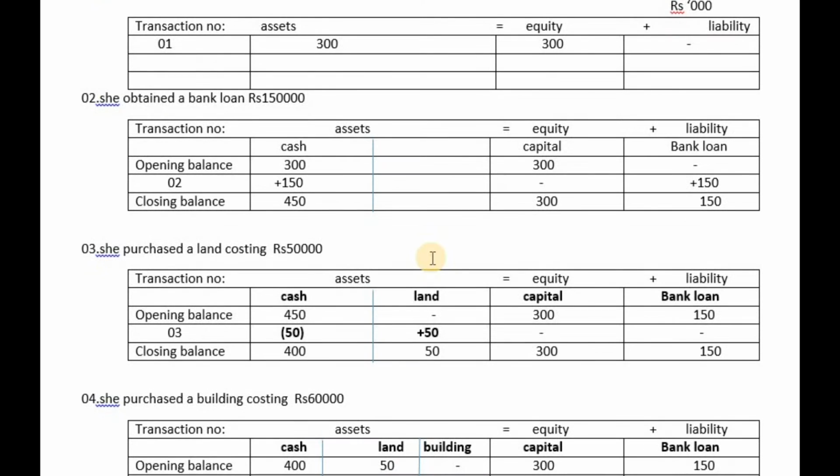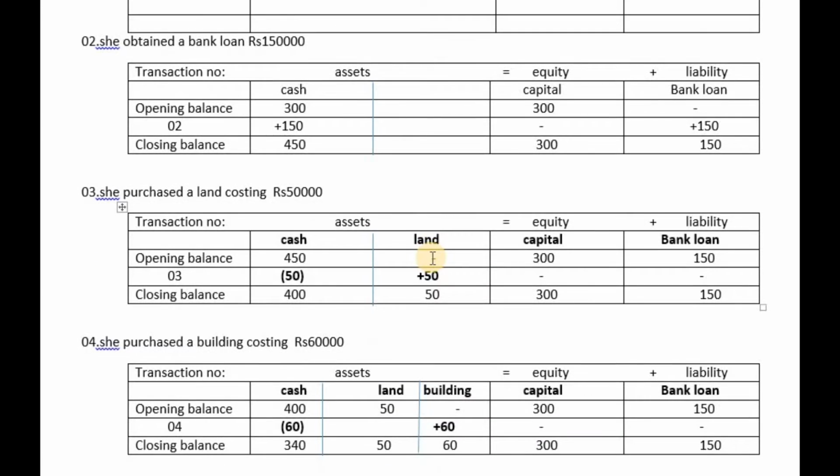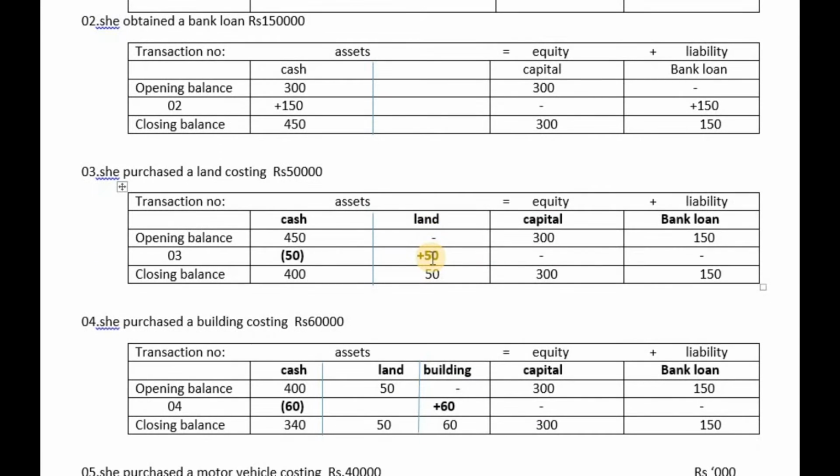Now move on to the third transaction. I told you that I am going to explain how 20 transactions would affect the accounting equation. Now look at the third transaction that occurred in the business. She purchased a land costing 50,000.